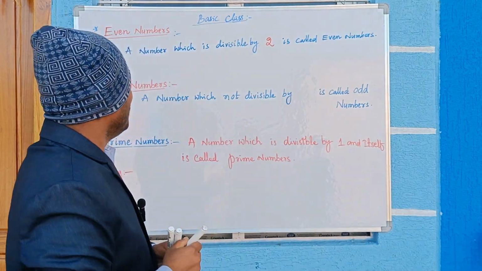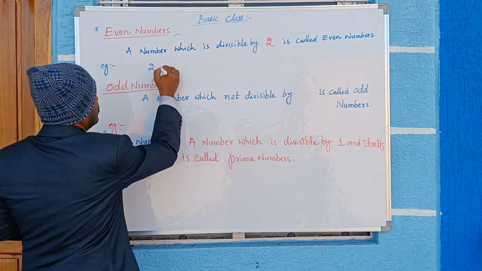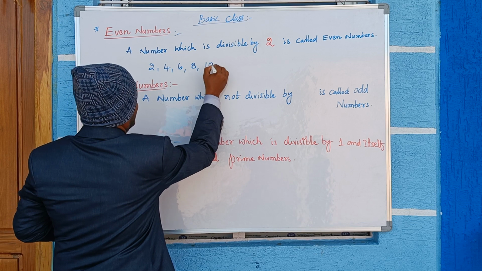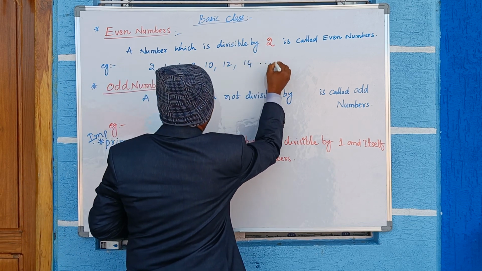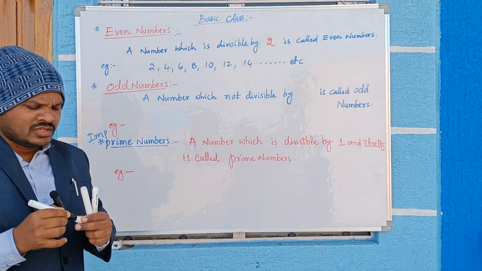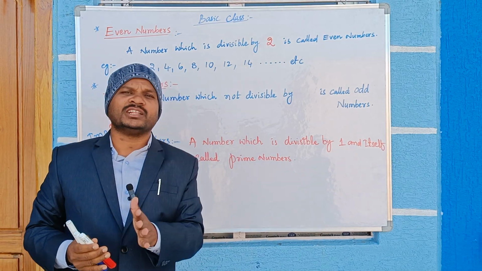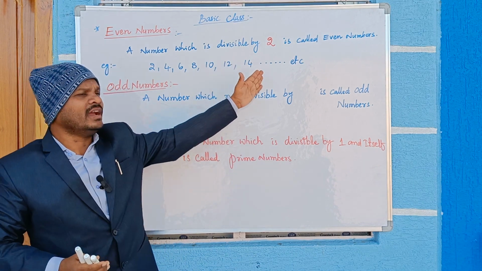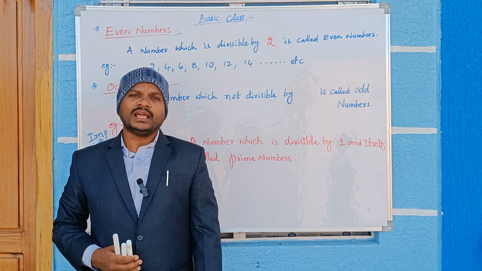So for example, what are the even numbers? 2, 4, 6, 8, 10, 12, 14, etc. If you want to write them, a day is not sufficient, even 1 year is not sufficient, it will continue. There are infinite even numbers.